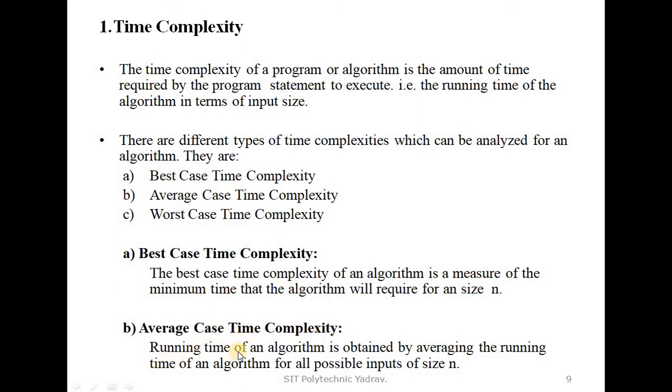Next, average case time complexity. The running time of the algorithm is obtained by averaging the running time of the algorithm for all possible inputs of size n. When any algorithm is solved and the averaging of the running time is used, we say the algorithm has average case time complexity.